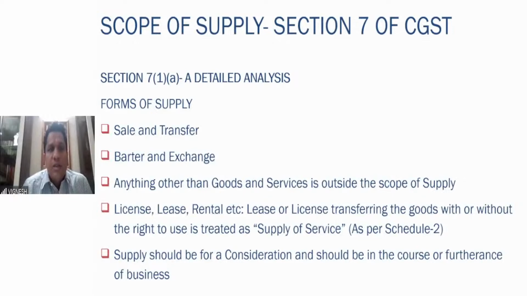And then exchange. As I told you, if there is an exchange of one product for the other product, you have purchased a shirt, for example. Transactions in securities and transactions in shares are outside the scope of supply because it is not a good in the first place. You got this point. And then supply also should be for a consideration and should be in the course or furtherance of the business. These 2 ingredients have to be there. So I hope that the point is clear.